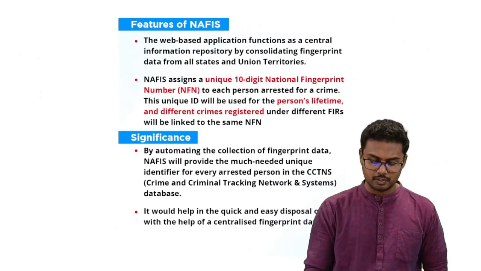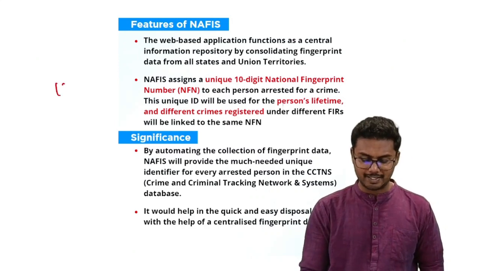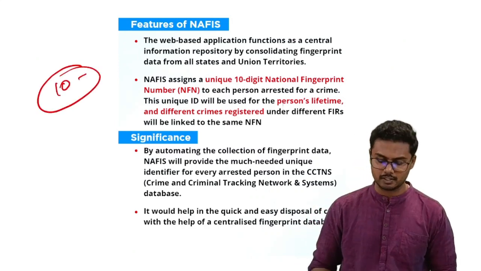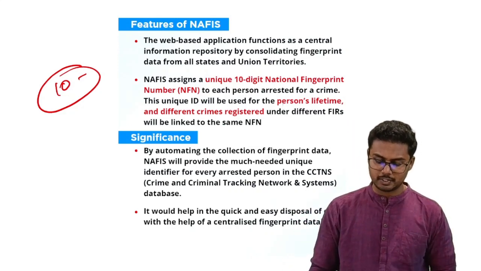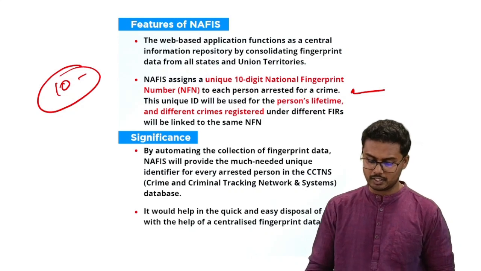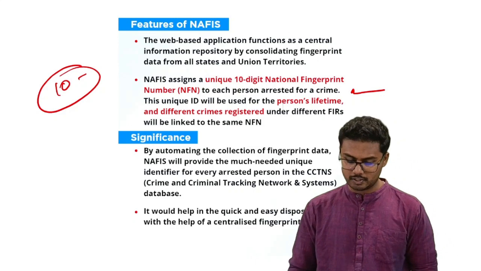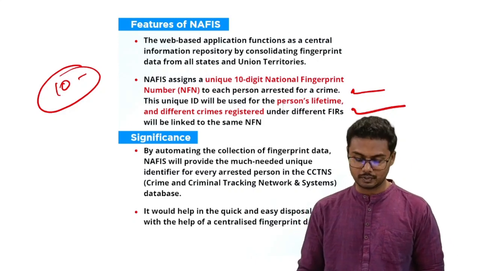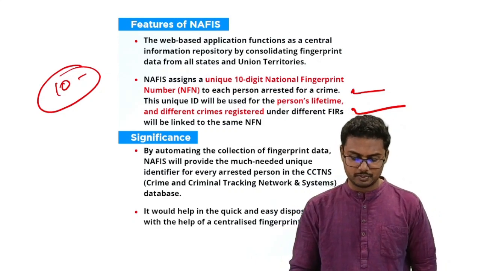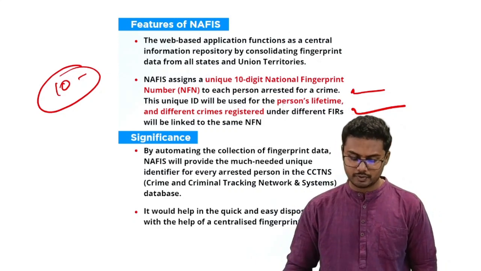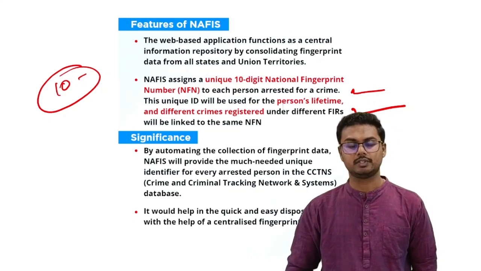The features include this particular platform assigns a unique 10-digit number, just like the Aadhaar card. It will be assigning a 10-digit fingerprint number to each person arrested for a crime, and the unique ID shall be used for the person's lifetime and for different crimes registered under different FIRs. Right? It is a web-based application functioning as a central information repository by consolidating fingerprint data from all states and union territories. What is the significance of this?